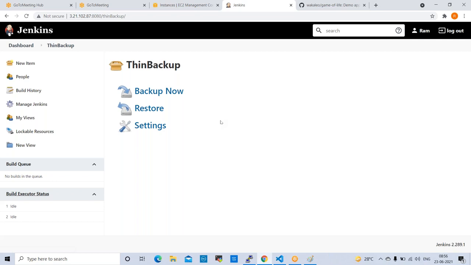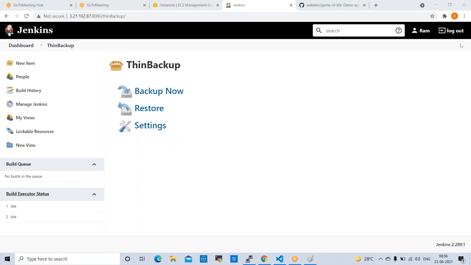Any questions here? Someone is asking a question: how to download the data from the Jenkins folder? Why do we require that? You want to download it to your local laptop? Normally we don't download, right? These are remote servers. You can deploy the code into application servers, right?